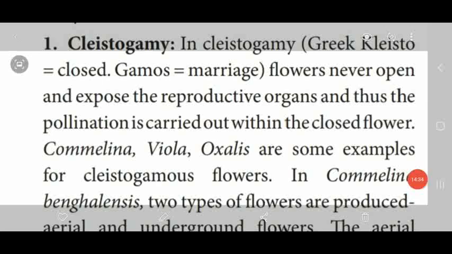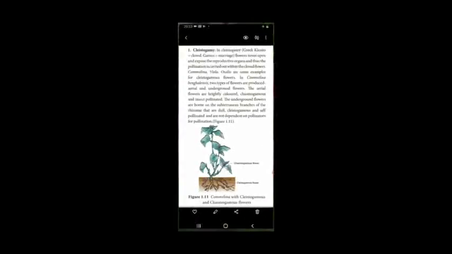Dear students, the first one is cleistogamy. I just told you what cleistogamy is. In some kinds of plants, the flower does not open and does not expose the sex organs such as stigma and anther, but pollination takes place.